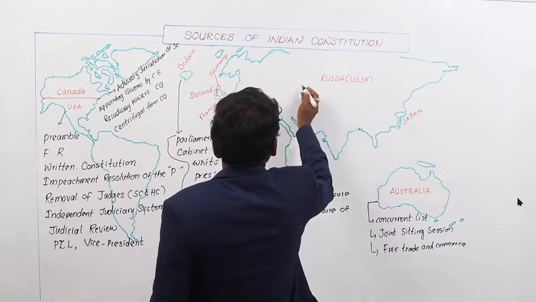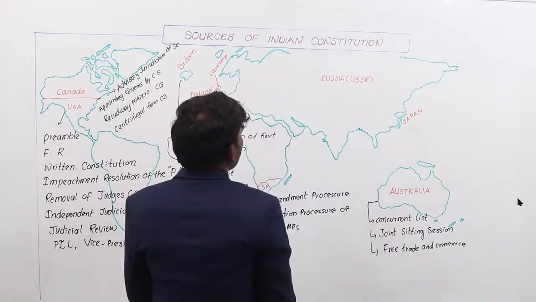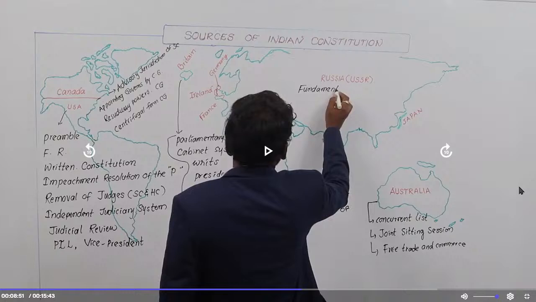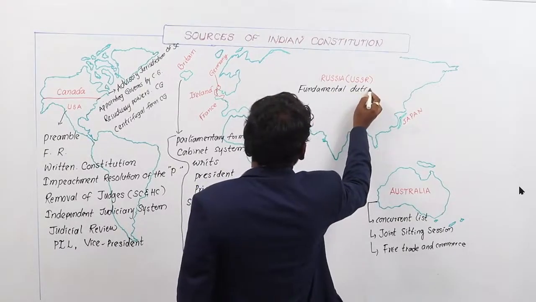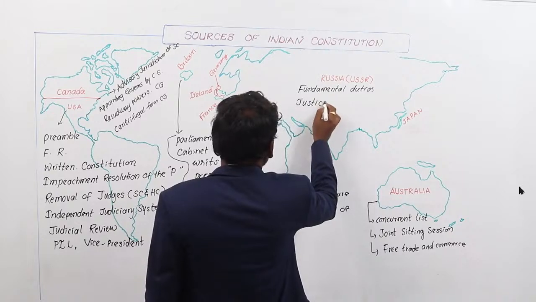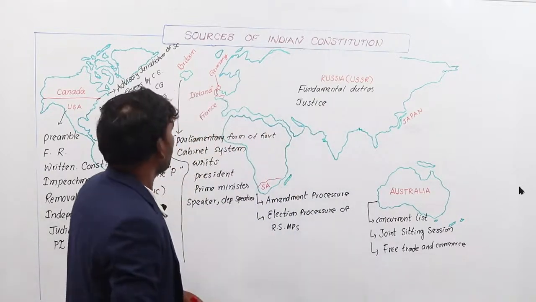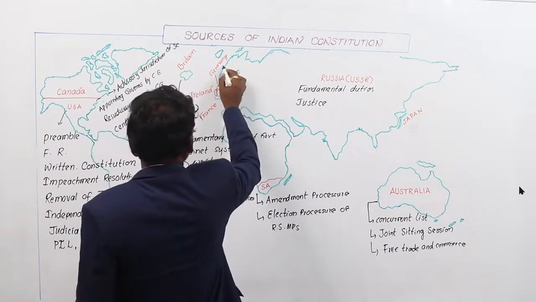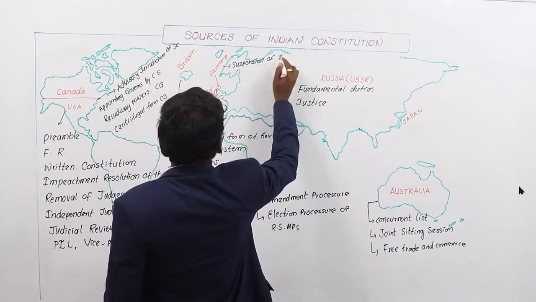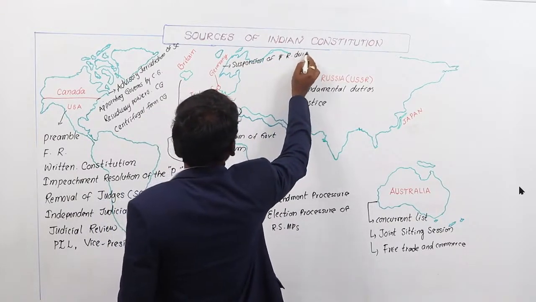Next, coming to Russia, we derived fundamental duties and the ideal of justice, which was mentioned in the preamble. Coming to Germany, suspension of fundamental rights during emergency.